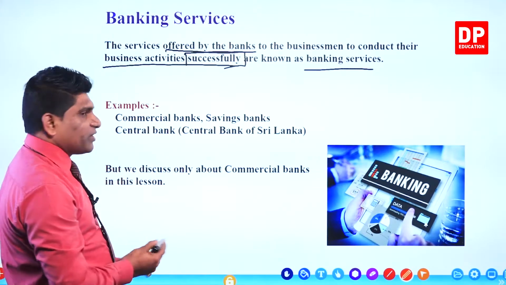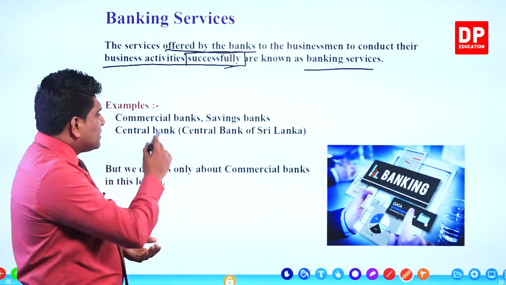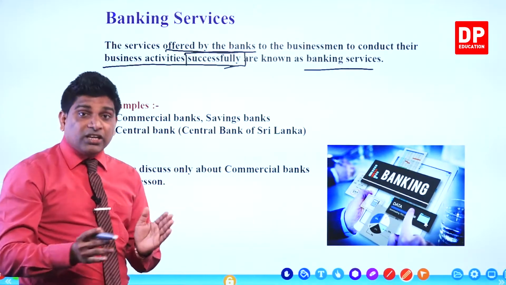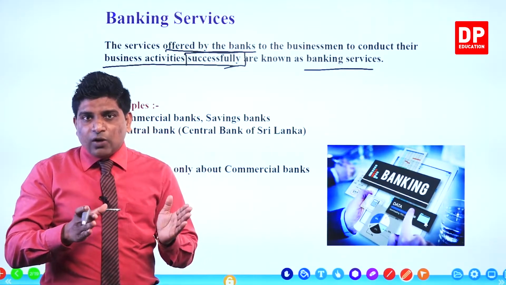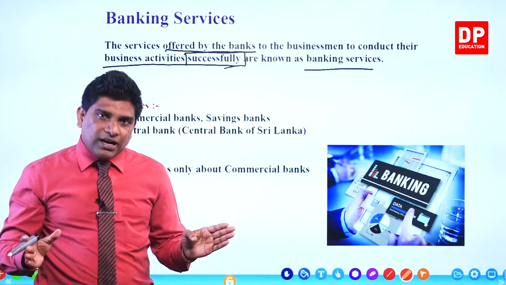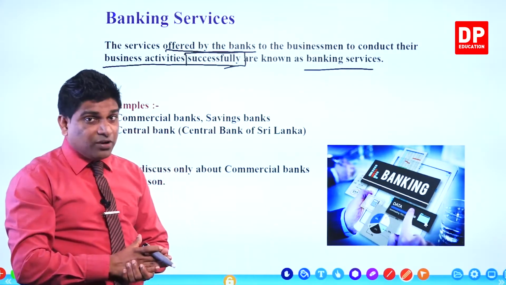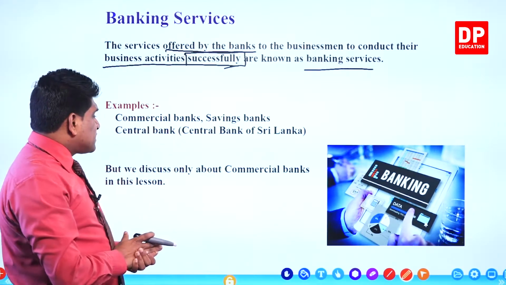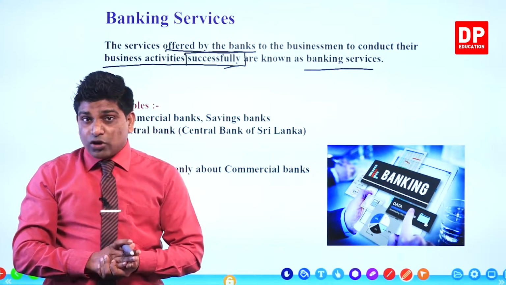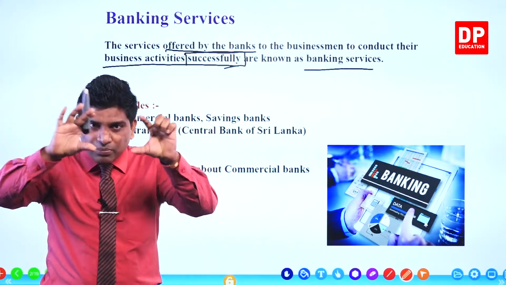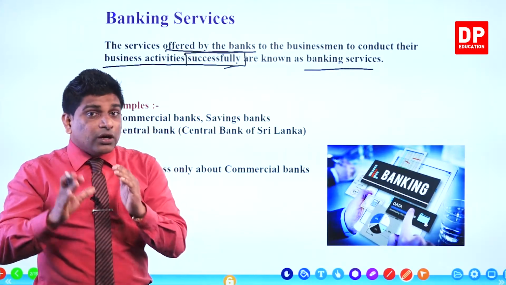Examples, we can give examples for the different banks: commercial banks, savings bank, the other one central bank. Central bank is the main financial institute which handles all the financial institutes in Sri Lanka, right? It is the authorized organization. Generally we say central bank, right? But we discuss here especially commercial banks in your syllabus. Commercial bank is not that blue color board, right? So the blue color board is one of the commercial banks, but generally we say commercial bank.